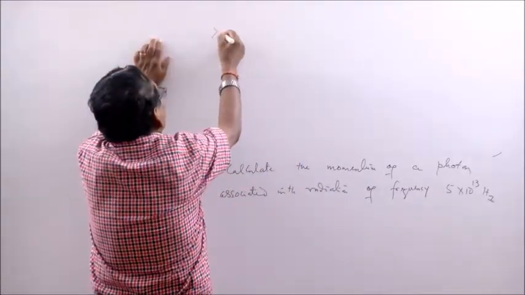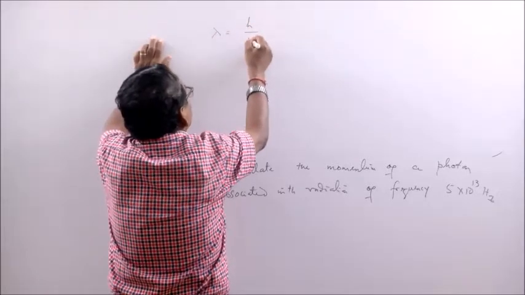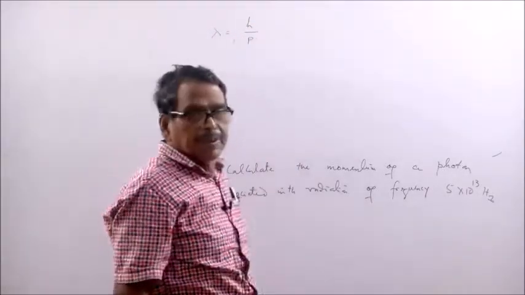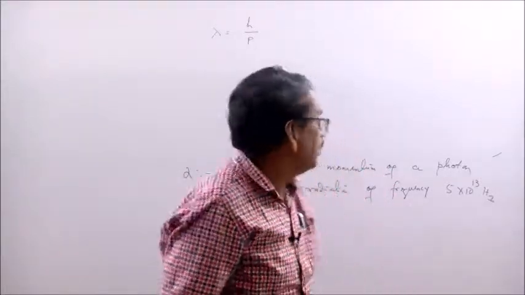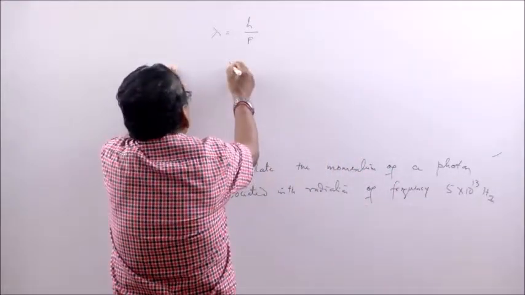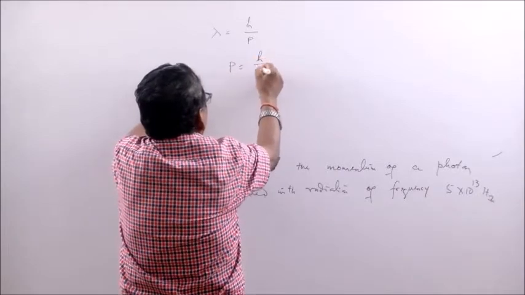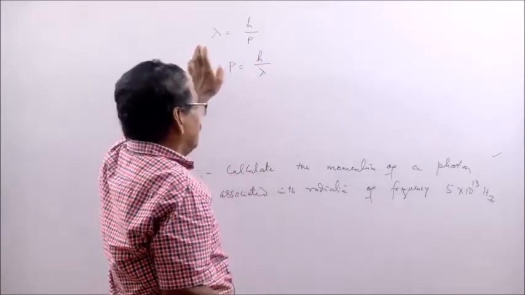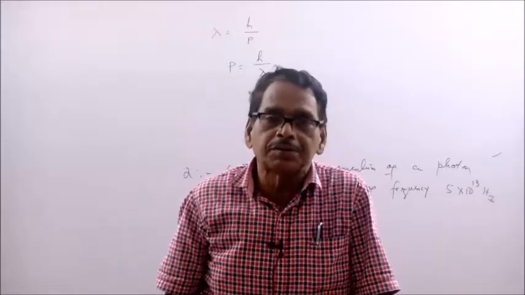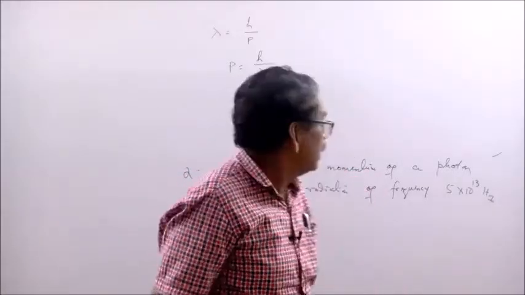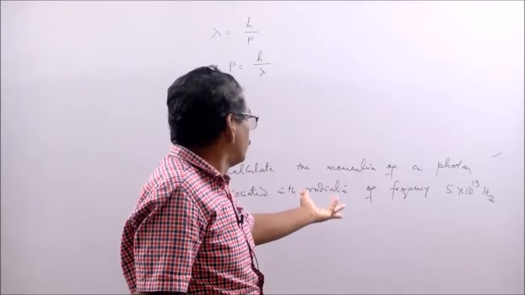You know lambda is equal to what? Lambda is equal to h by p. This is from de Broglie wavelength. So p is equal to how much? p is equal to h by lambda. Now the value of h is remembered. But how much is lambda? Lambda is not given in the question.